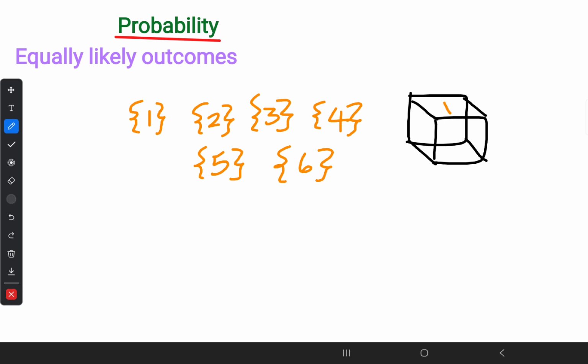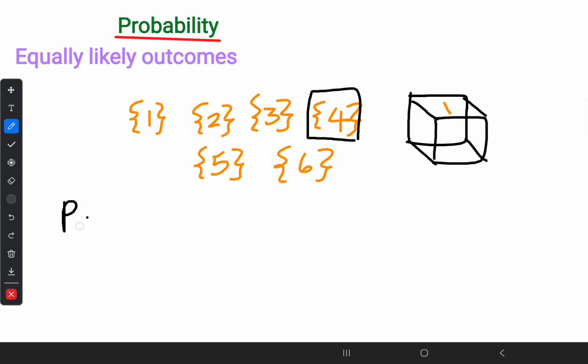In this case, to write the probability, my expectation is to obtain number 4 on the top. Think about it, my expectation is to obtain 4 on the top, but there is no necessity that only that one will happen. There are several other possibilities also. It can be 1, 2, 3, 4, 5, 6. My expectation is to obtain number 4 on the top.